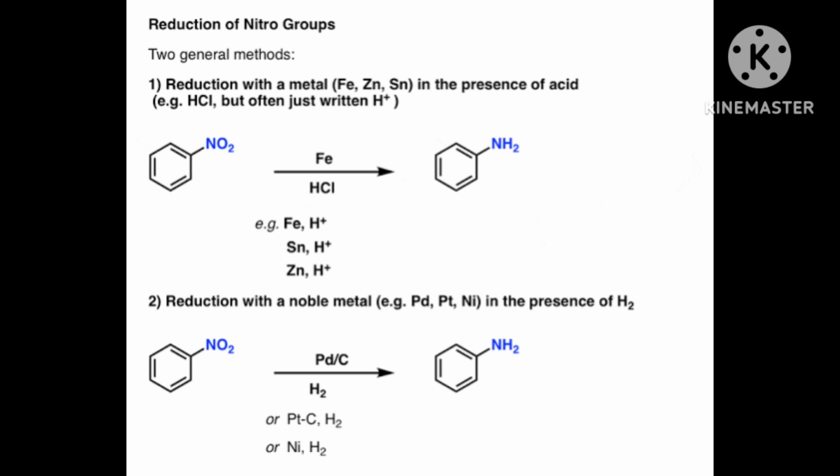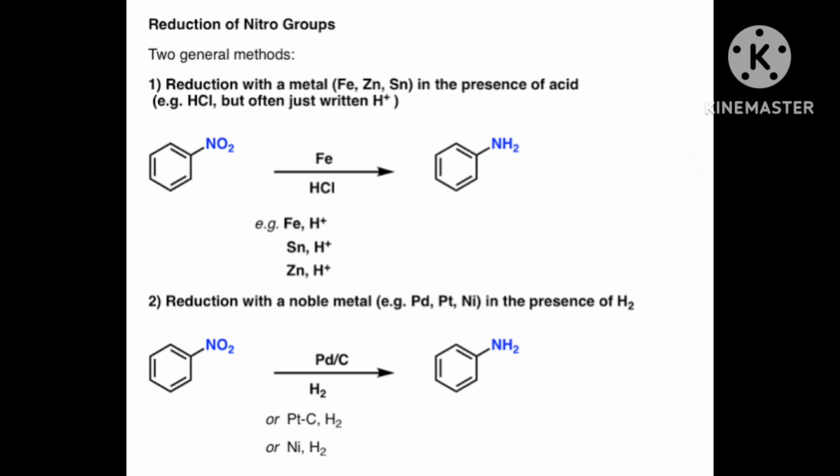Okay. Then first I am telling you the reaction from nitrobenzene. Nitrobenzene means in benzene a nitro group is attached.